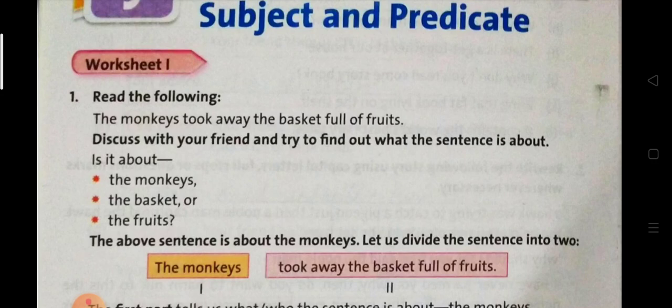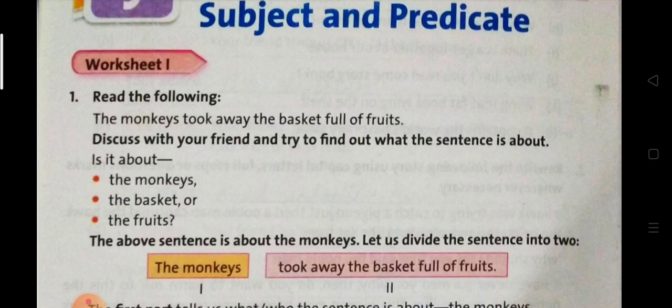Okay, in this sentence, the monkeys took away the basket full of fruits, whom is the sentence going to tell you about? The monkeys. Yes, because it is saying that the monkeys took away the basket full of fruits. Means the monkeys have taken the basket which is full of fruits. Here we are talking about the monkeys.